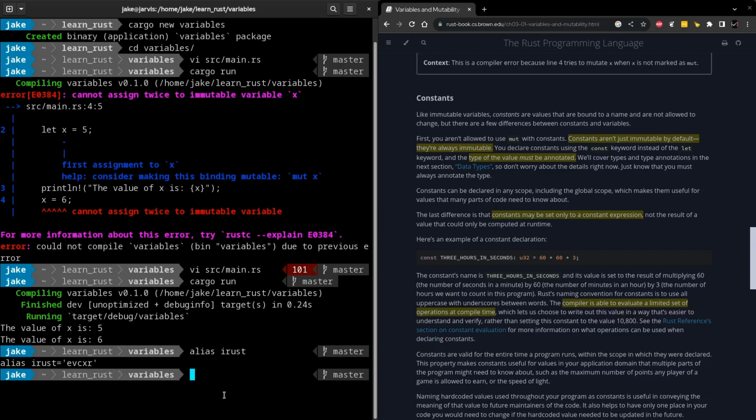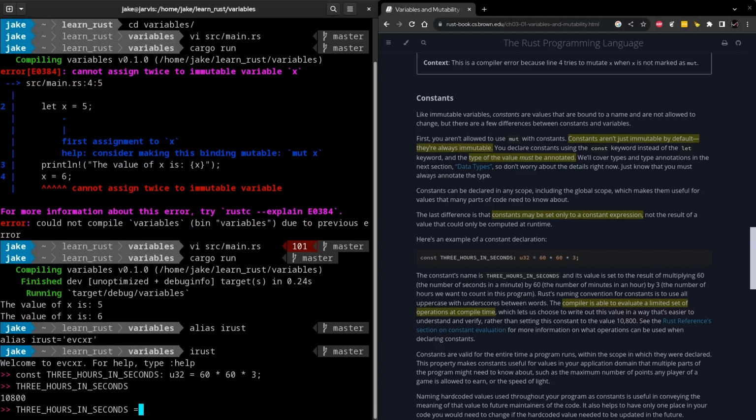So I'll have a link to the EVCXR repo in the description so you can install it yourself. But for now, anytime that I type iRust, you'll know what's going on. And we're presented with this prompt here. Pretty nice. So what we can do is paste in that expression that we see on the right hand side, and we can create that constant ourselves. And now we have this constant available.